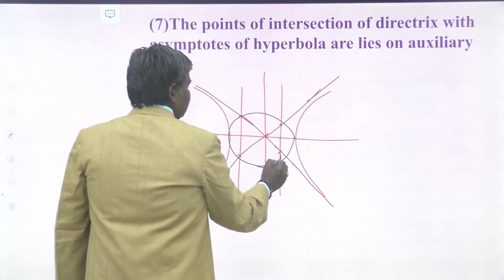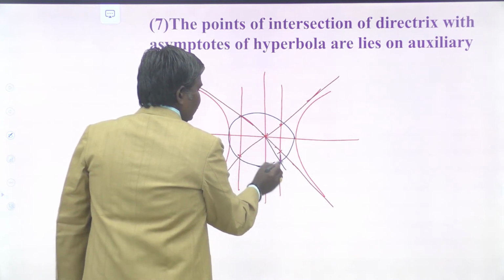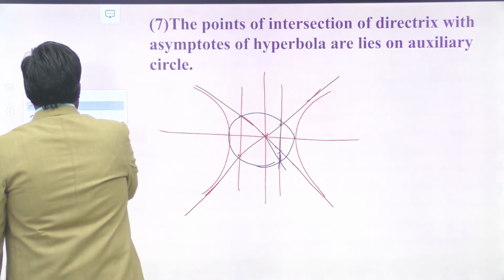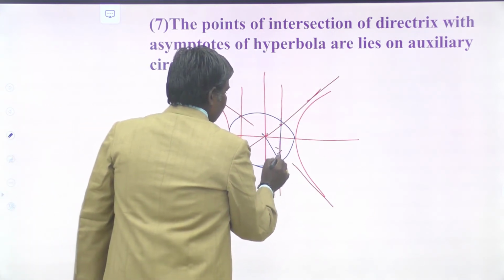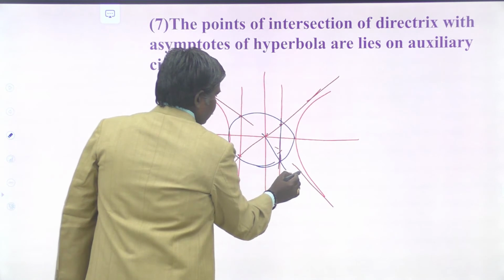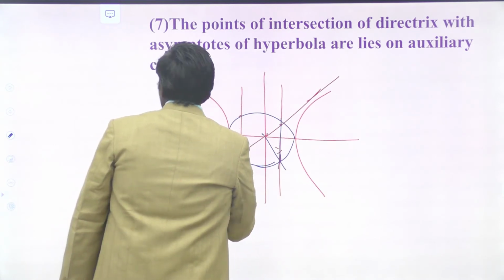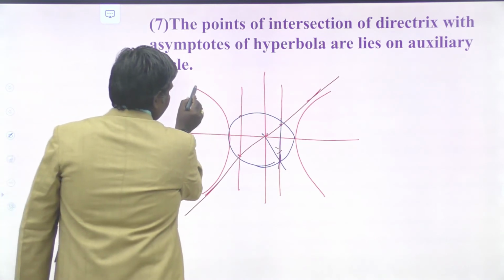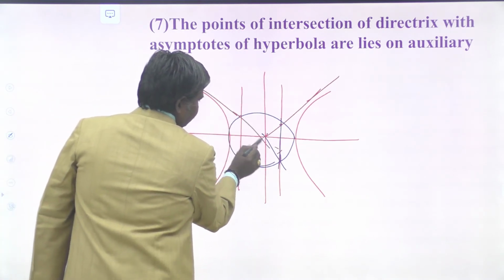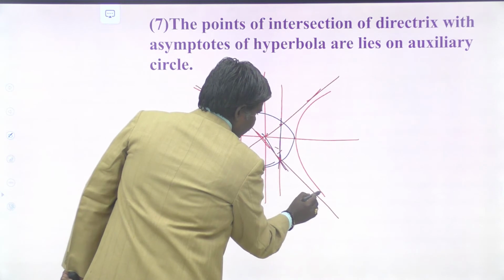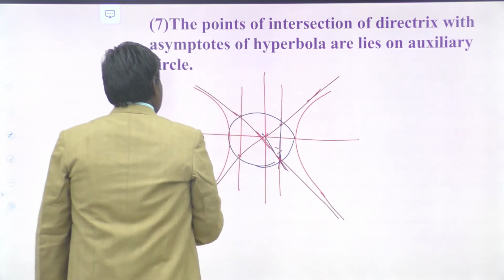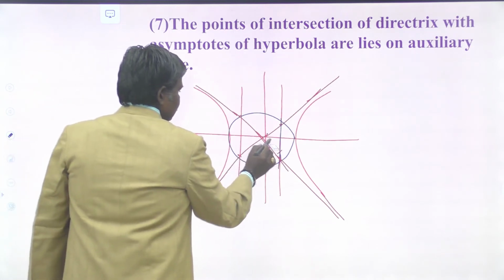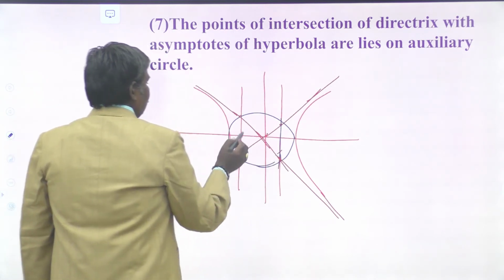So, actually, this is the way. Your asymptote may be in this manner. Understand? Okay.